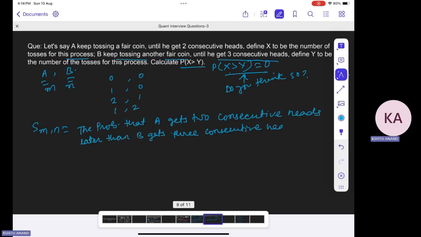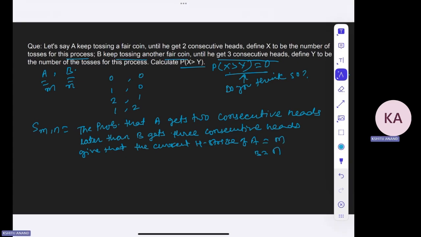This is what we have to find, given that the current head streak of A is M and for B it is N. So A is currently at M heads and B is currently at N heads. So basically you have to find S(0, 0). This is the probability that A gets two consecutive heads later than B gets three consecutive heads, given that the current head streak of A is 0 and the current streak of B is 0. So you have to find this particular number, right?